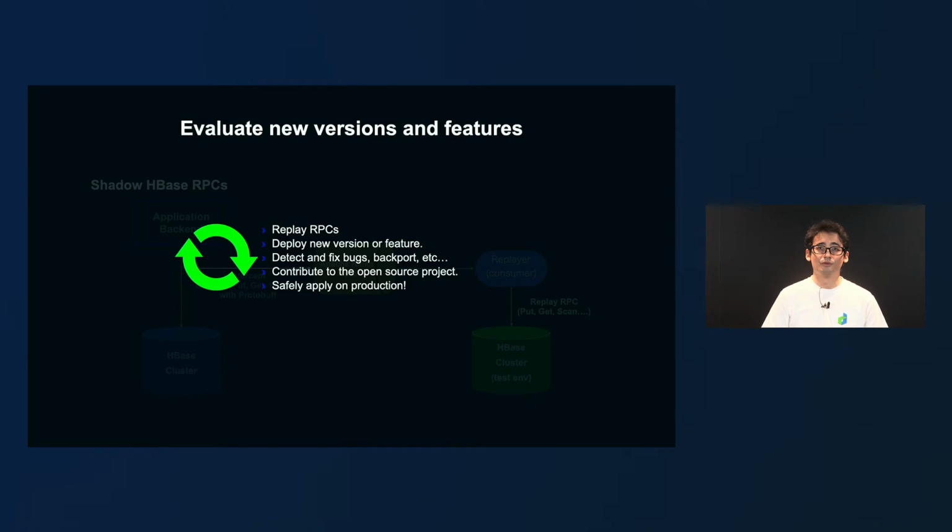And this is our usual flow. We start by replaying the requests. We deploy the new version or feature that we plan to test. We detect and fix bugs, or maybe we backport the fix if the open source community has already fixed it. And if we have a chance, we contribute back to the open source community. And we finally safely apply it to production.